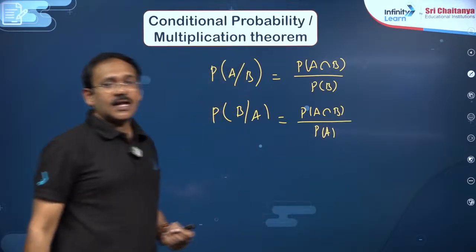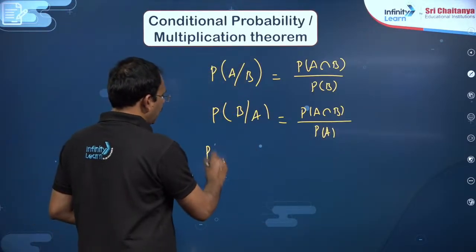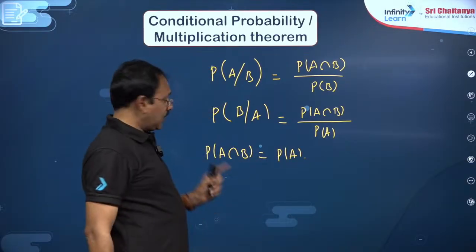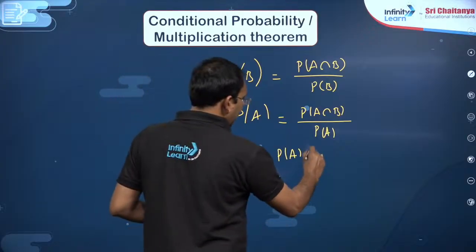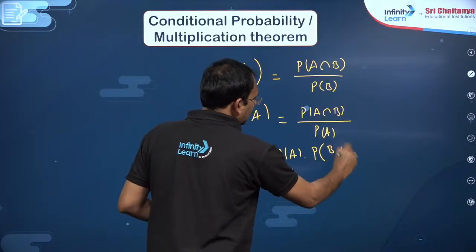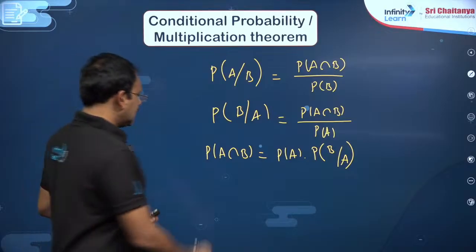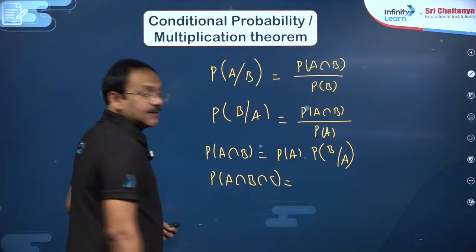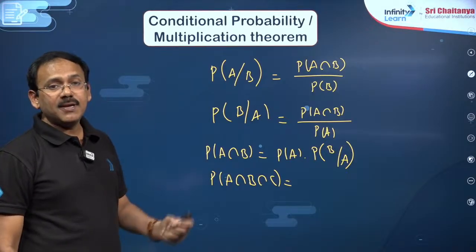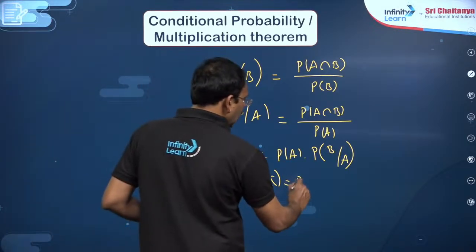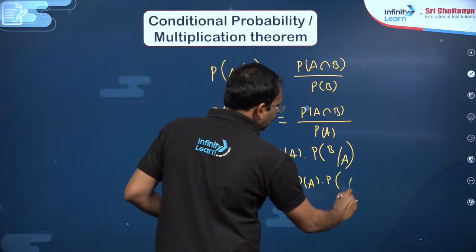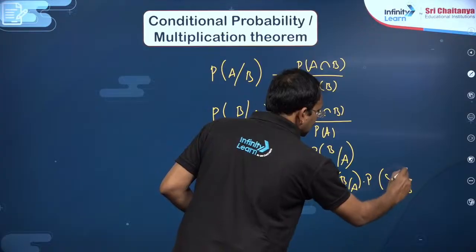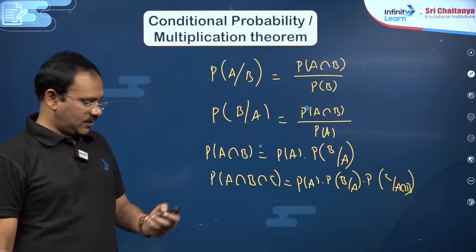The same is written with the help of the multiplication theorem, that P of A intersection B is P of A, and after A happens, B should happen. Similarly, suppose you want P of A intersection B intersection C, so what is the probability that A and B and C should happen? You can write: A should happen, after happening of A, B should happen, after happening of A and B, C should happen. This is what we see, dear students.